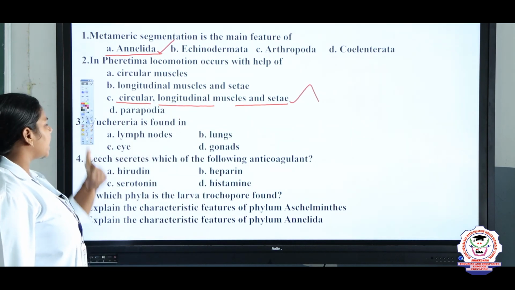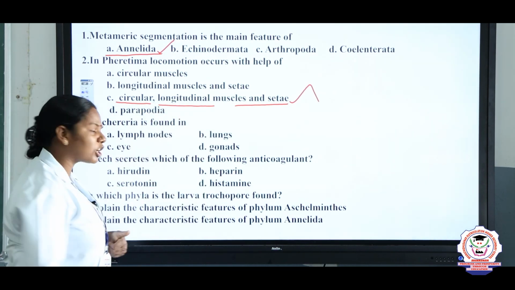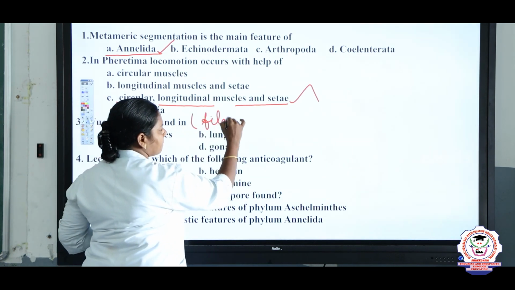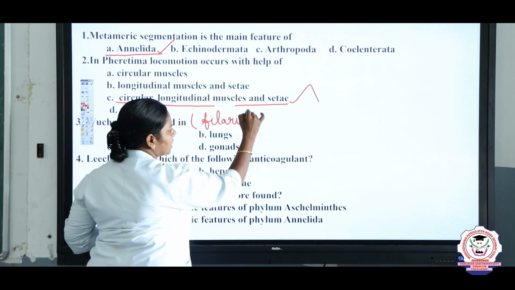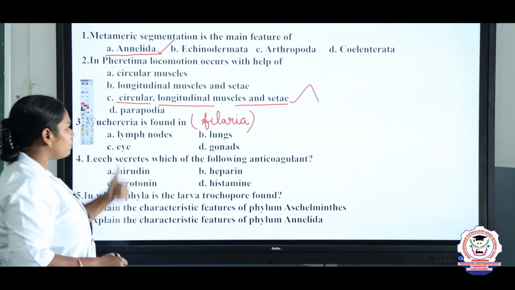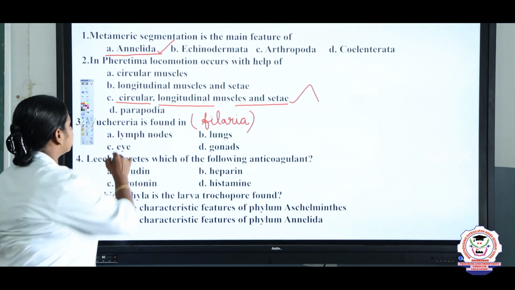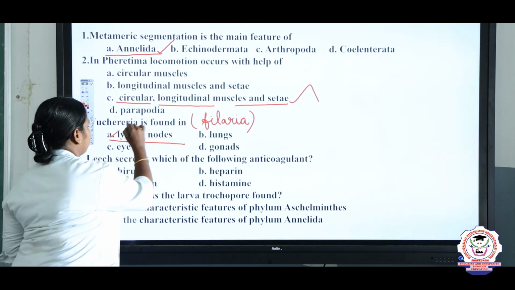And Wuchereria, what's the common name of Wuchereria? Filarial worm, which causes filariasis. So, where is it found? Which organ does it affect? Yes, very good Arvind. Lymph nodes. Very good, lymph nodes.